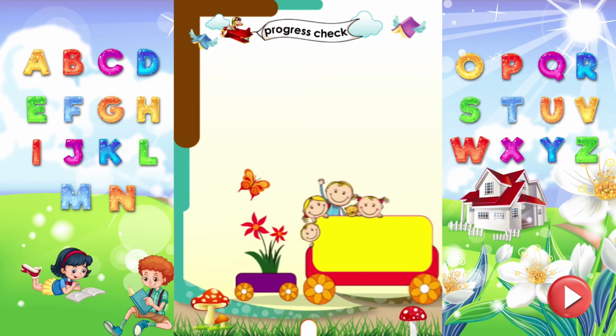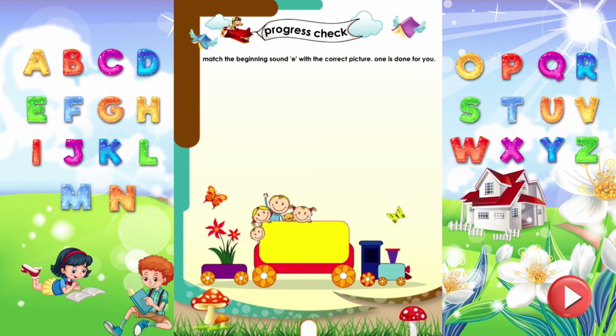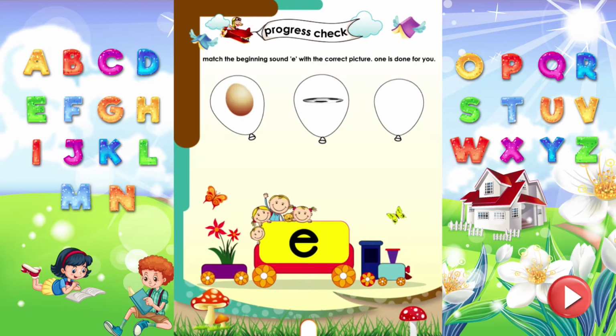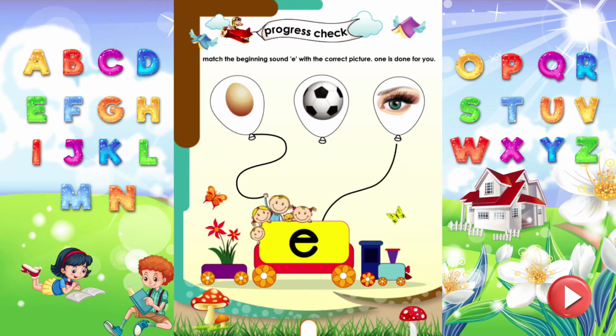Progress check. Match the beginning sound with the correct picture. One is done for you. Egg starts with the sound E.